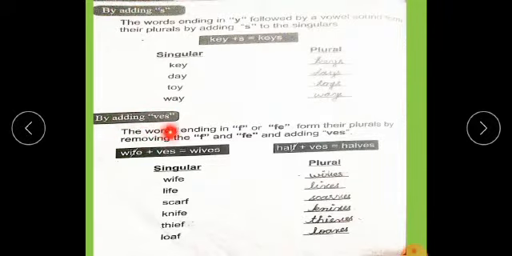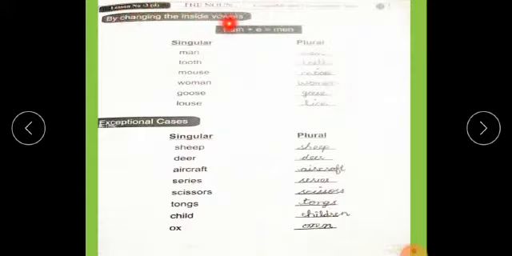By adding ves. Words ending in f or fe form their plurals by removing the f or fe and adding ves. Students, for those words that end with f or fe, we remove f or fe and instead add ves to make the plural form. Wife becomes wives; lives, scarves, knives, thieves and loaves.